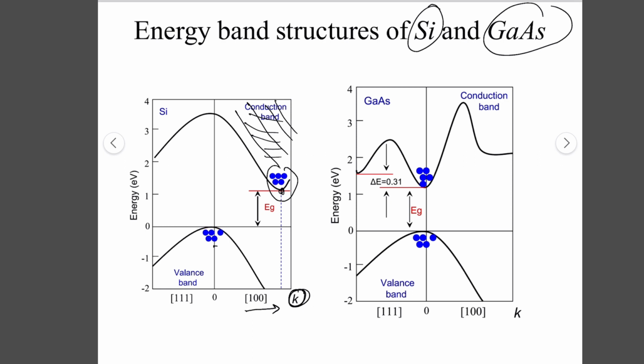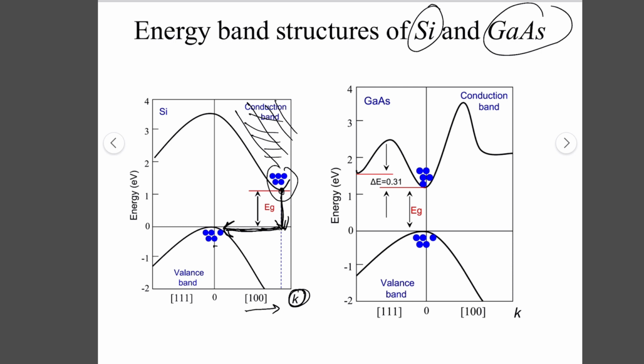If the electron wants to move from the conduction band minima to the valence band, it does not only change its energy, it needs a change in momentum as well, so it needs to move in the k direction.